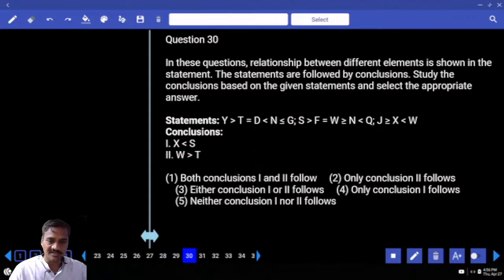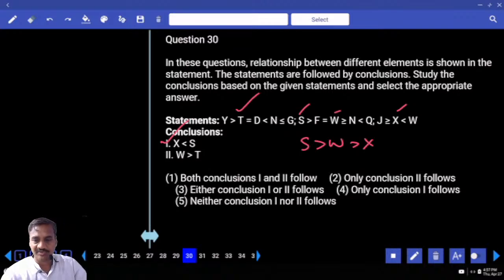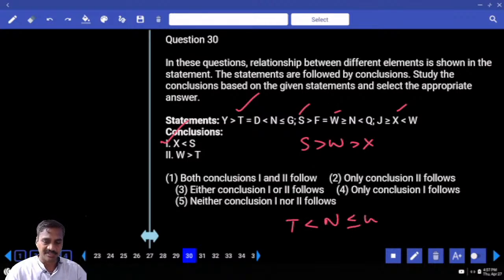Then 30th, X and S. Now S is here, X is here. Now between these two, which element is common? W. S greater than W and W and X. X lesser than W, that is W greater than X. And S greater than X is 2, X lesser than S is also 2. Then come to the next one, W and T. Now T is here, W is here. Now between this, which element is common? T lesser than N, W greater than or equals to N means N lesser than or equals to W. Now between T and W, T lesser than W, W greater than T. And so both the conclusions are true. Both 1 and 2, choice 1, question number 30.